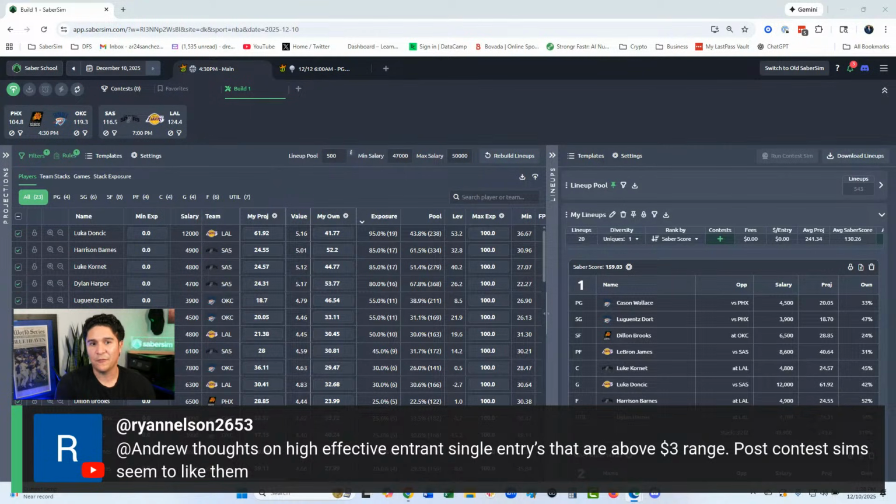I would be careful, right? Sometimes in NBA, I know they run like a $5 150 max or a $6 150 max, like the Jab Step or something like that. Those contests can be really sharp, but I think the single entries above $3 are way more viable. I would be much quicker to play those than the multi-entry above $3. So I think you're thinking about it the right way for sure.